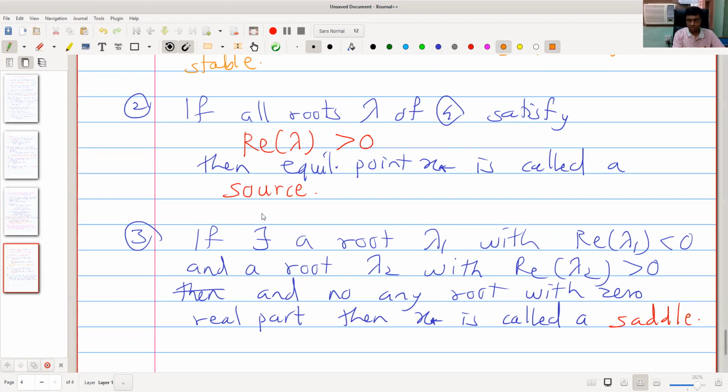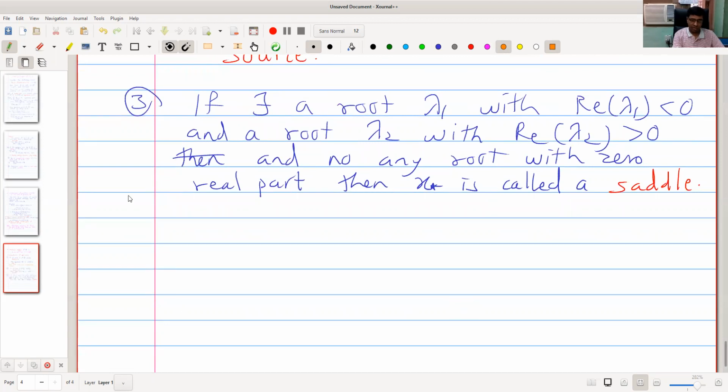Note that source and saddle are unstable equilibrium points.